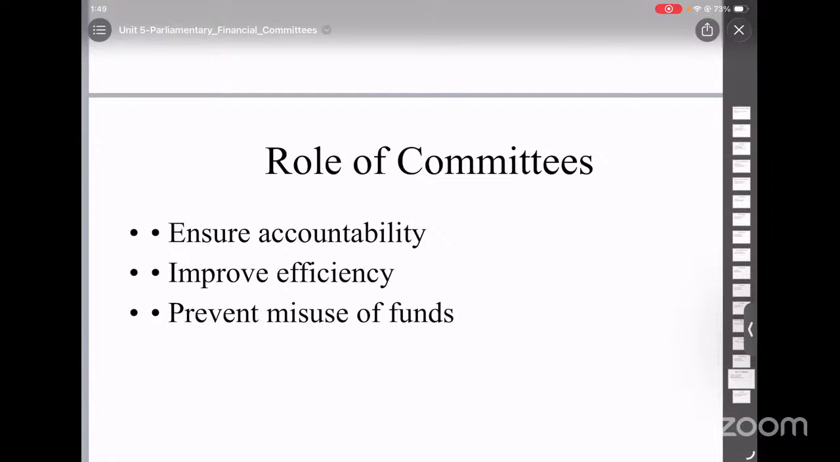So we can summarize that the Parliament controls government spending, but it cannot do everything alone. So these committees are created. These three important committees are the Public Accounts Committee, which checks the spending, the Estimates Committee, which checks the estimates, and the Committee on Public Undertakings, which checks public enterprises. Even though they have limitations, these committees improve financial discipline, ensure accountability, and protect the public money.